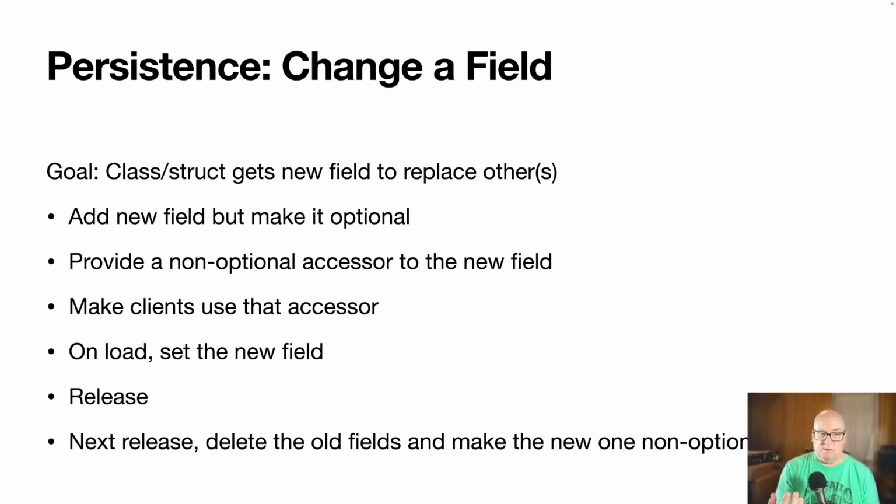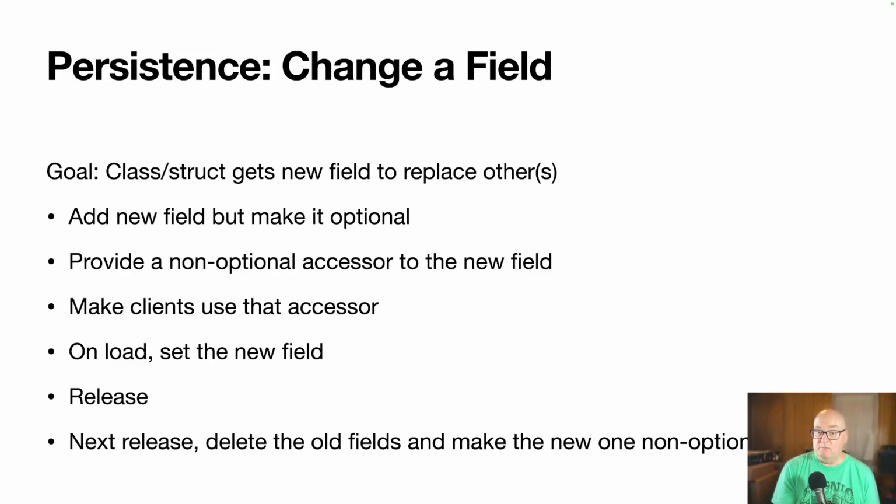So we don't have to enforce that until we're ready to update, but we'll basically read in the old fields, compute the value of the new field, set the value of the new field. Then when they use that accessor, they're only getting the new field. Okay, and then we can release it at that point. And then sometime in the future, presumably next release, we're going to delete the old fields and no longer look for them and make the new fields non-optional.